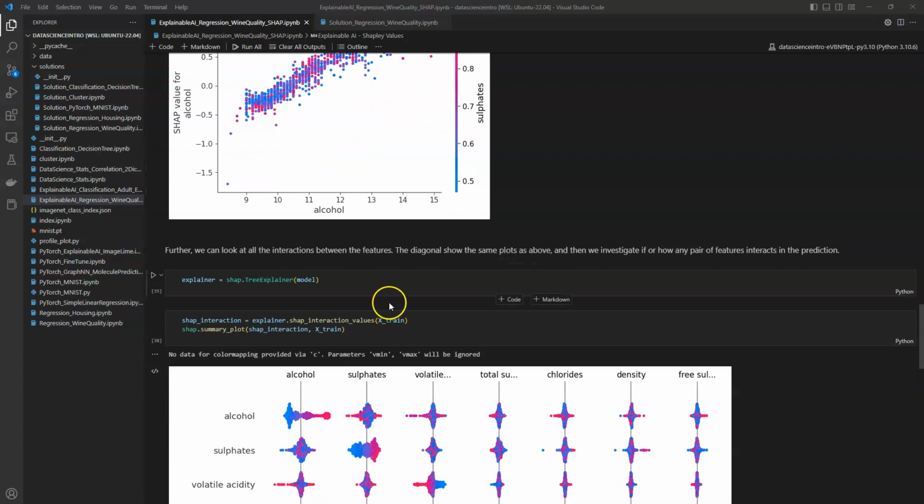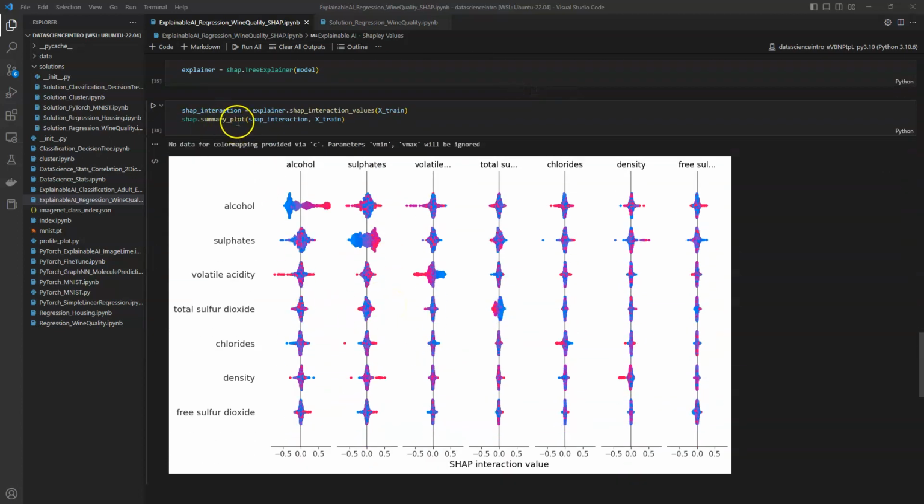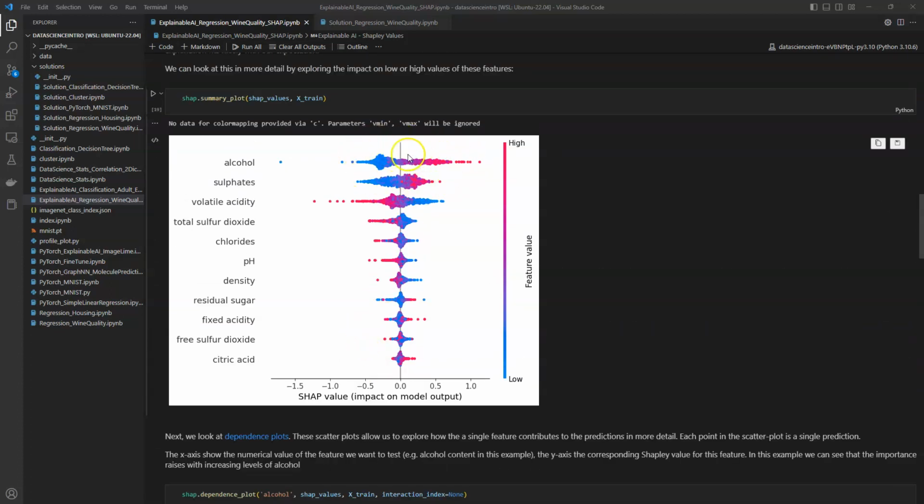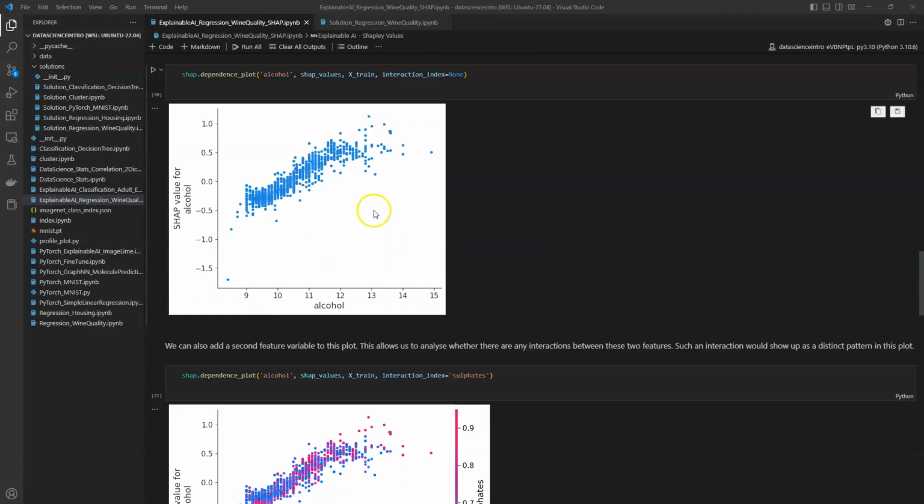Next, we can look at all the interactions between these features. And we can use this interaction plot on the diagonal. This is what we had before. It's now, of course, slightly distorted because of the aspect ratio. But if you, for example, look at the alcohol sulfates and we scroll back up again, you can see that this behavior is exactly from this, just as a different aspect ratio.